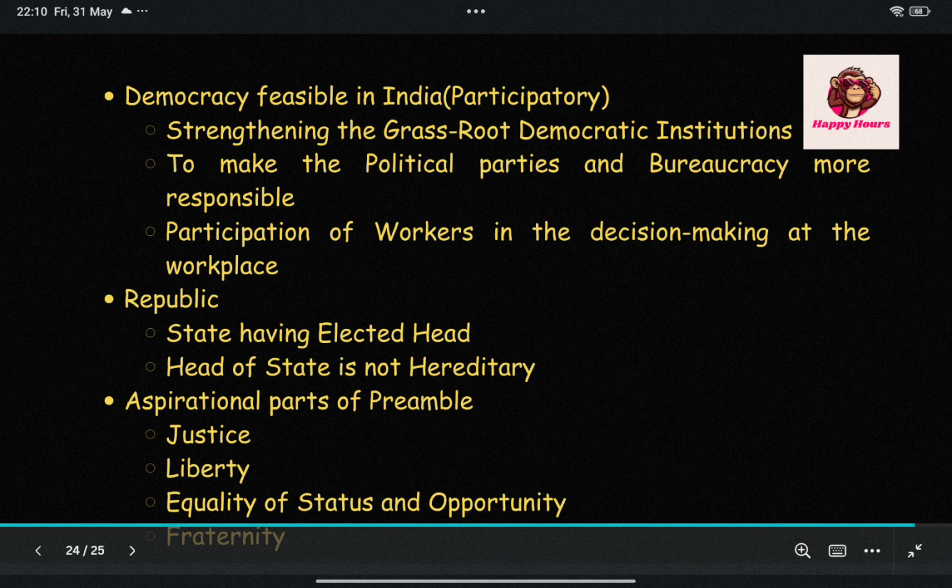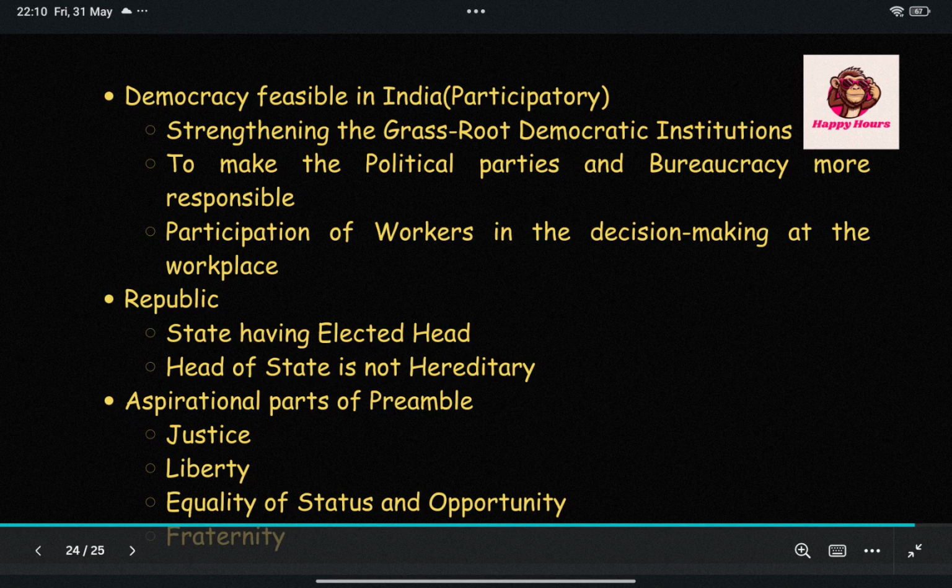The first question can be answered in this way: sovereign, socialist, secular, and democratic are the adjectives attached to the expression republic. The second question can be answered in this way: the concept of sovereignty holds good in the era of liberalism and interdependence, and India takes international and internal decisions on its own without any external pressure.